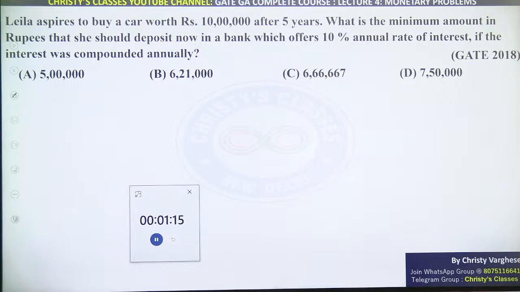Try it carefully. Here directly it is mentioned that it is compounded only.